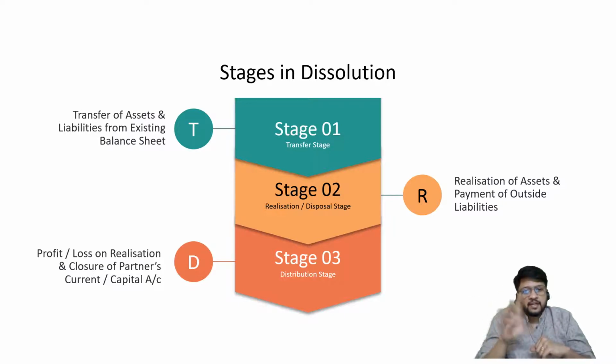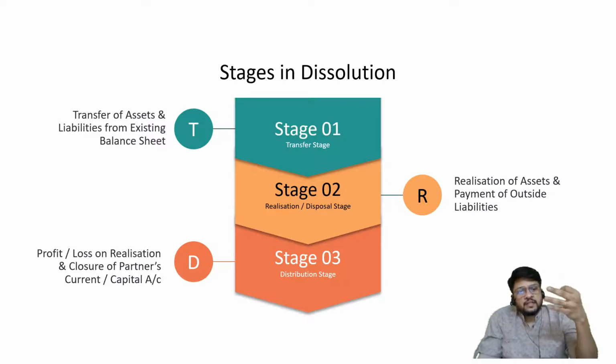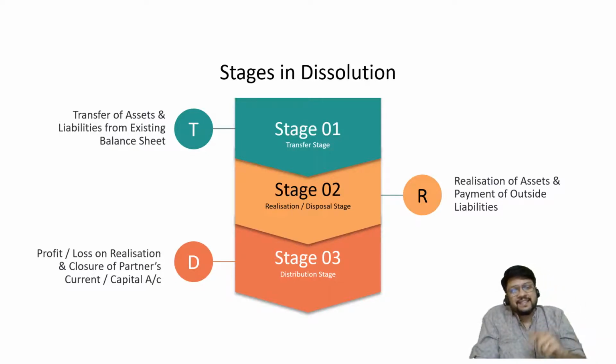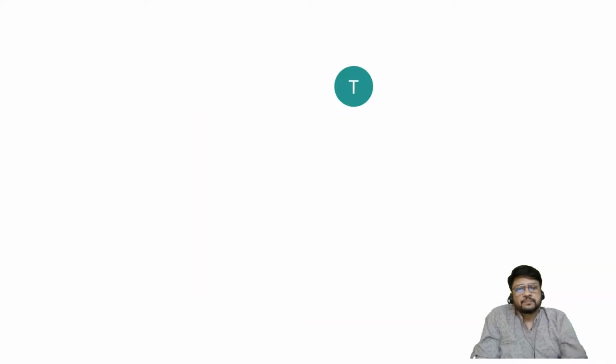In stage 1, transfer. In stage 2, realize. In stage 3, distribute. Let us now consider the accounting entries involved in each stage. Please don't be under the wrong impression that since there are only 3 stages, there are only 3 entries. That is not the case. Each stage may have multiple entries. Let us try to understand what kind of entries may be involved in each of these stages.